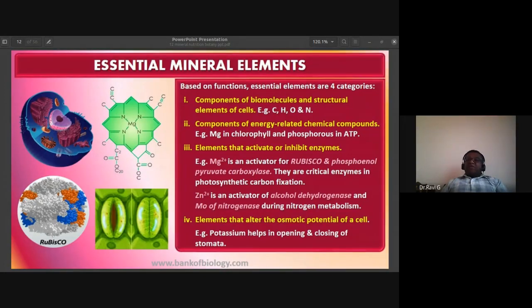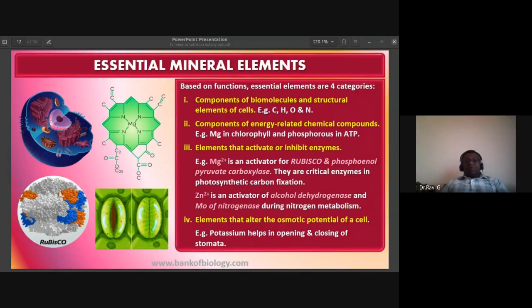Zinc, Zn2+, is an activator of alcohol dehydrogenase, and molybdenum is an activator of nitrogenase during nitrogen metabolism. So these are enzyme activators. It can also be an inhibitor; that is the other aspect of it.